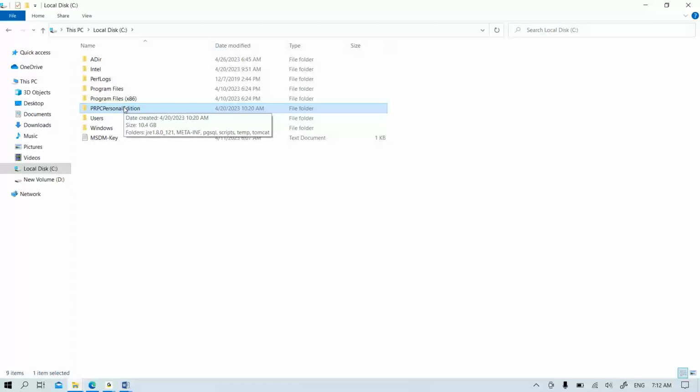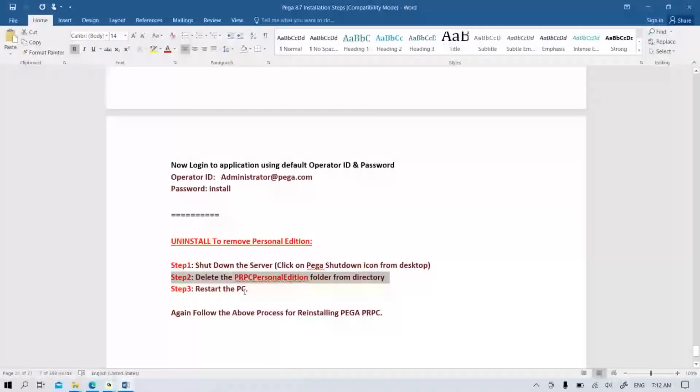Okay, and this installation part in real time, don't worry, you are not going to do it in real time. In real time, some lead architect will be there, they will do the installation process. But this procedure is only for your system. If you want to install the application in your system, if you have knowledge, no need to worry. But every developer will not install the application in real time. In real time, installation work will not be given to you, don't worry. Only to install the application in our systems, we are going to follow these steps.